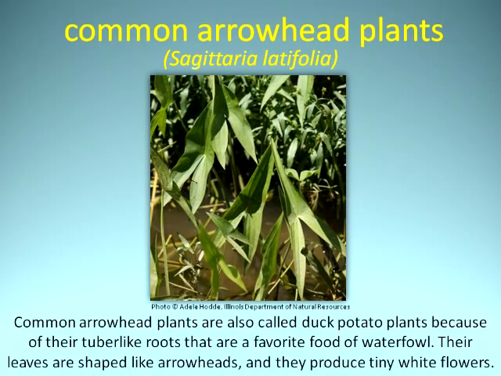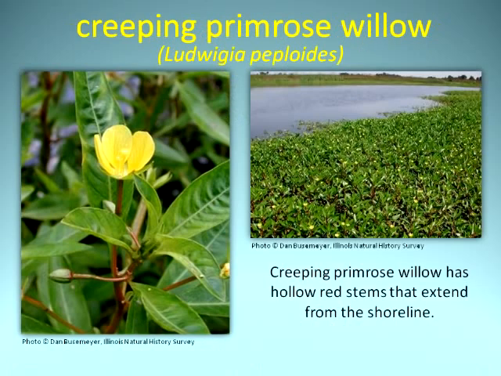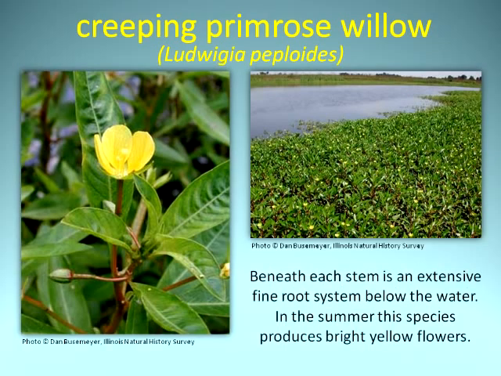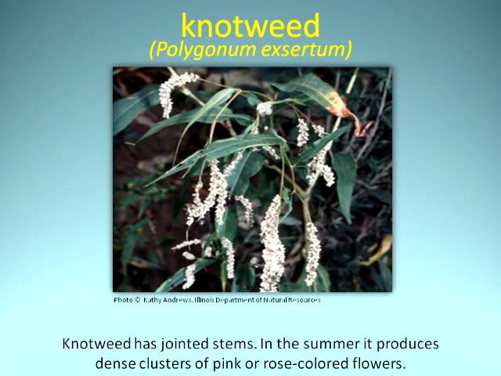Common arrowhead plants are also called duck potato plants because of their tuber-like roots that are a favorite food of waterfowl. Their leaves are shaped like arrowheads and they produce tiny white flowers. Creeping primrose willow has hollow red stems that extend from the shoreline. Beneath each stem is an extensive root system below the water. In the summer, this species produces bright yellow flowers. Knotweed has jointed stems. In the summer, it produces dense clusters of pink or rose-colored flowers.